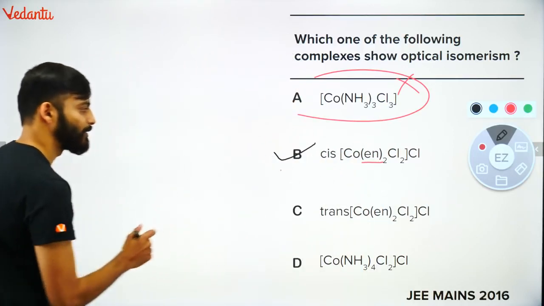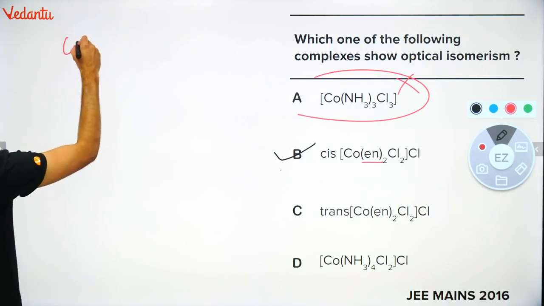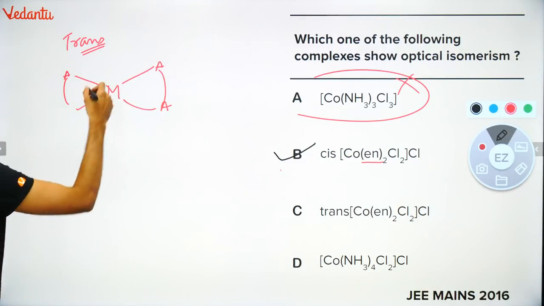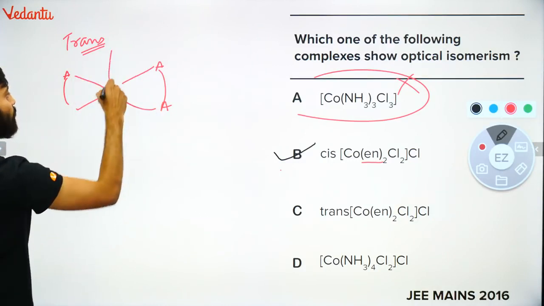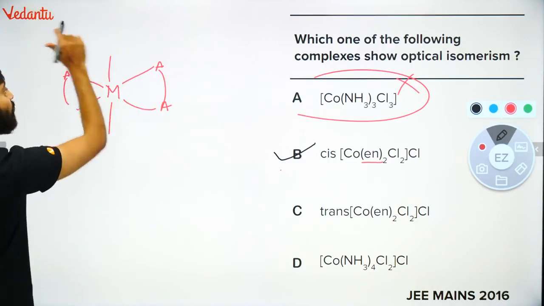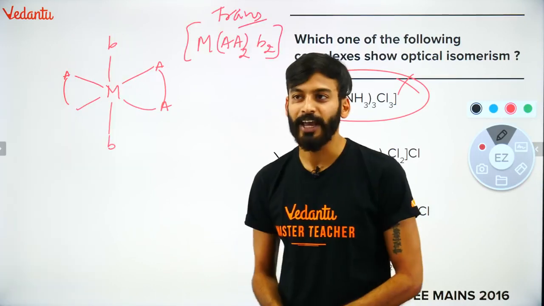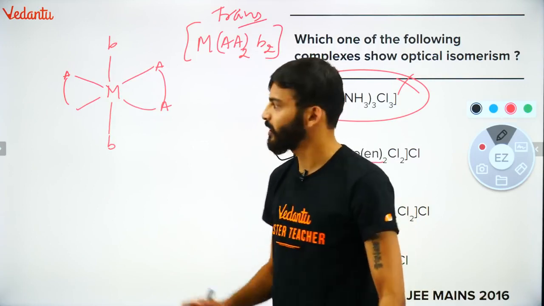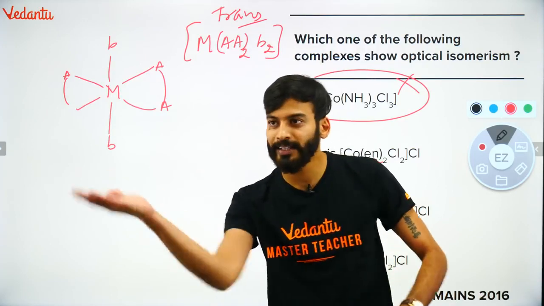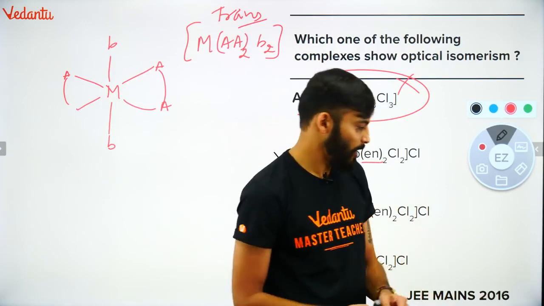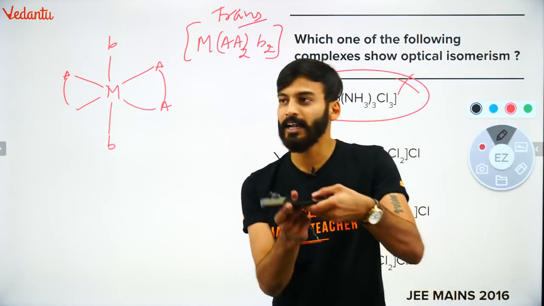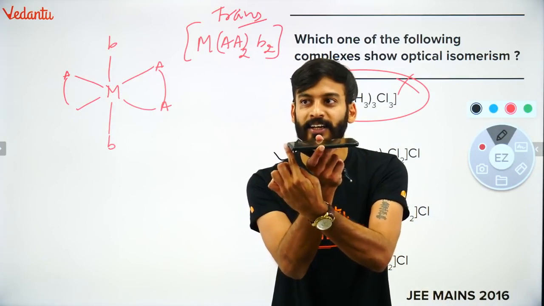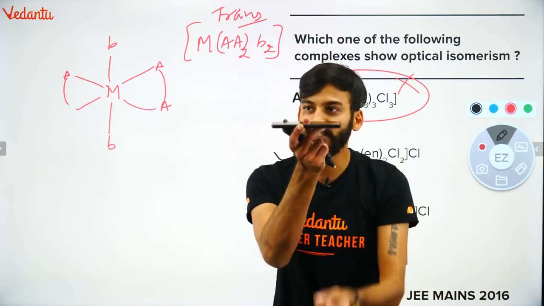Check this out. How will I write this? So I am writing cis first. Cis. I am writing first trans. Now what you guys have to check? You have to check, is there any plane of symmetry? A plane of symmetry check karna. Can I cut this compound like this? A slice cut can happen. I'll show you like this. Imagine the ligands are like this. One ligand is here, one ligand is here, one ligand is here, one ligand is here. And one ligand is upwards, one ligand is downwards.